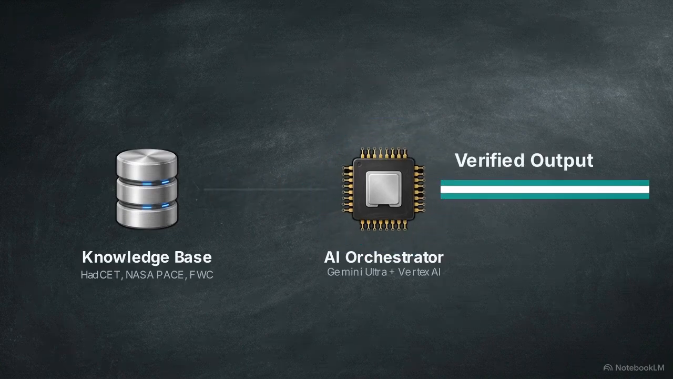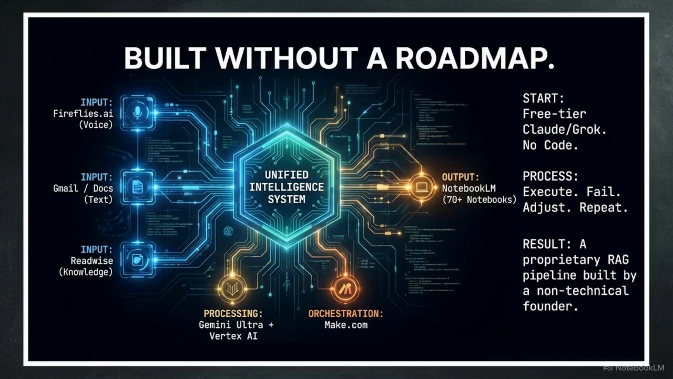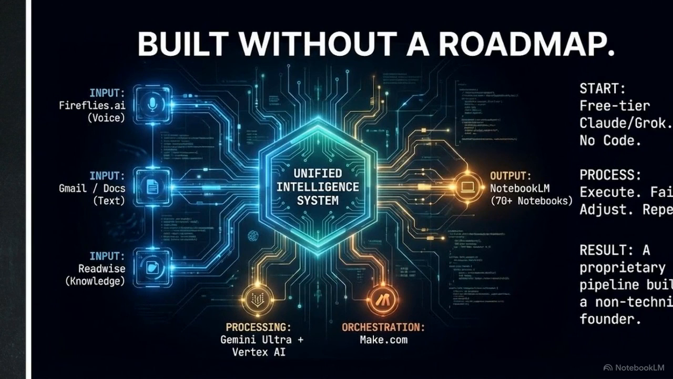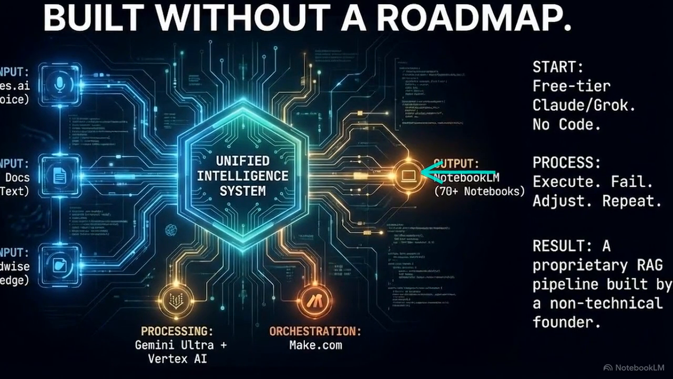This diagram illustrates the blueprint for the SYAN.EARTH orchestration layer. It maps the flow of information through a unified intelligence system designed to bypass traditional coding. Looking at the input layer, raw data is ingested from voice transcripts, text documents, and structured knowledge. This feeds into a repository of over 70 distinct notebooks.